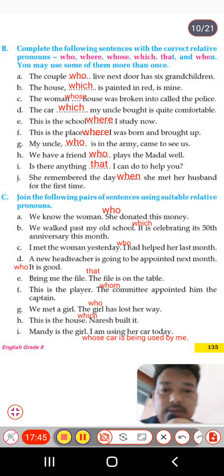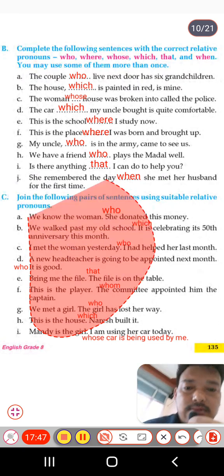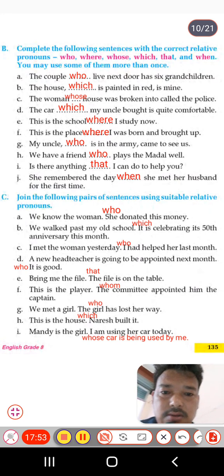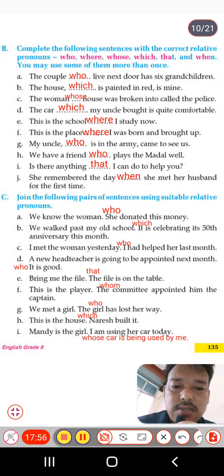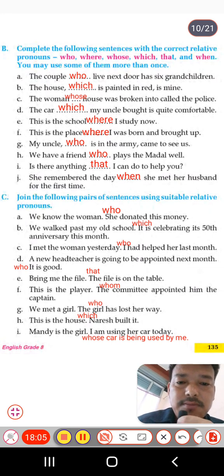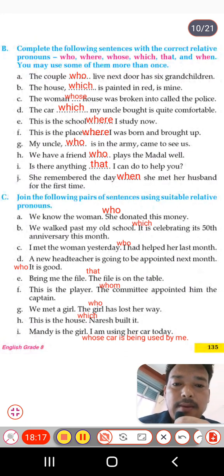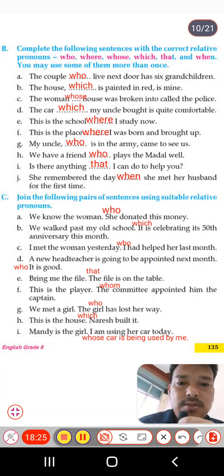So students, here are some sentences you have to rewrite again. I haven't written the sentence again, but let's have a look at the sentence. We know the woman. Then another sentence, she donated this money. You need to remove the pronoun, like she. Instead of using she, we use who. We know the woman who donated this money. So you have to replace she with who.